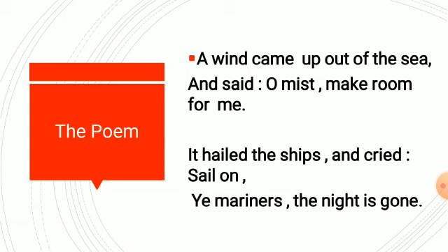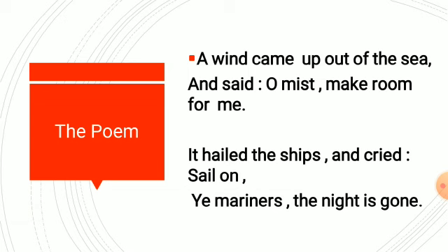So the poem starts with, "A wind came up out of the sea and said, 'O mist, make room for me.'" The wind from the sea travels to the shore. The wind starts its journey from the sea and moves up to the shore. And when the wind reaches the shore, it finds that the mist is obstructing its way.